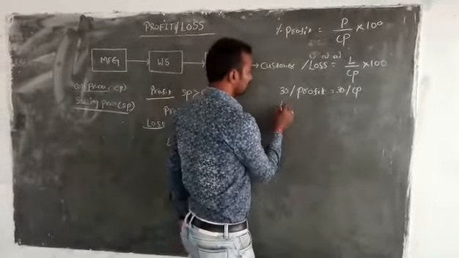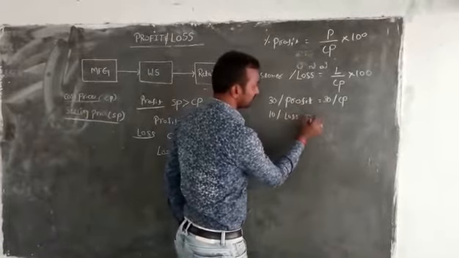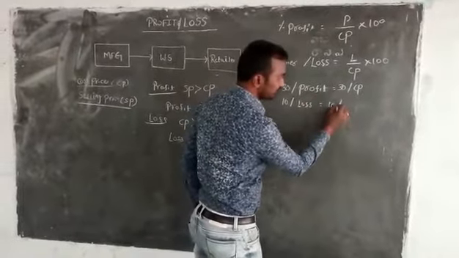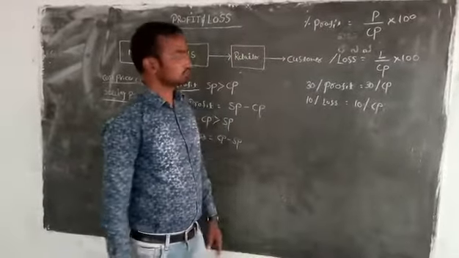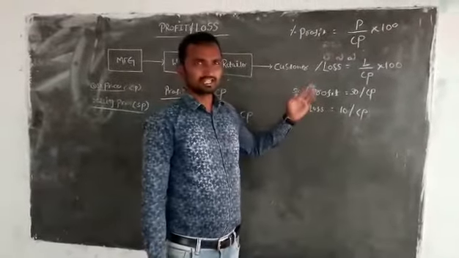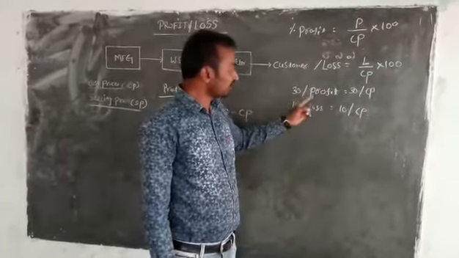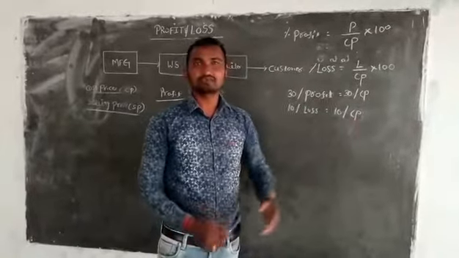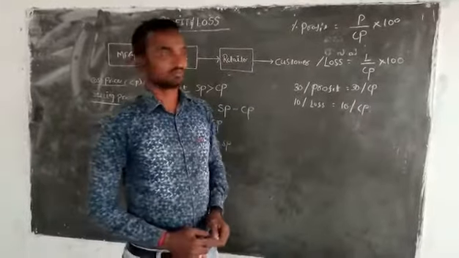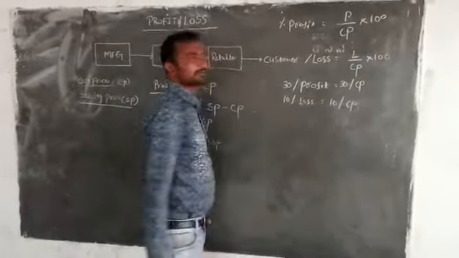Suppose after selling a particular product, a person suffered a loss of 10%. This is also the same thing, calculated on cost price only, right? So simply think, whatever it may be, either profit or loss is always calculated on cost price. Simply, profit or loss percentage both should be replaced with cost price. The reason is everything is based on the cost price. And one more thing, make a note.